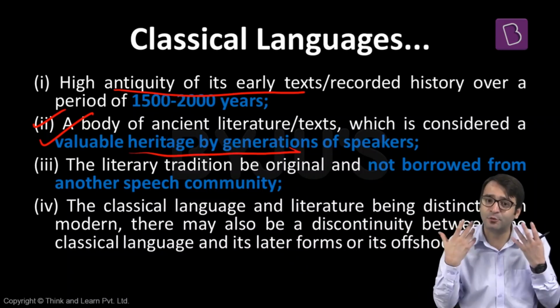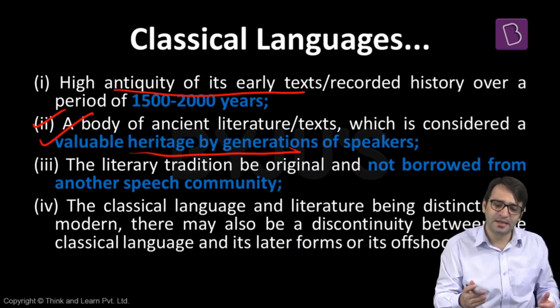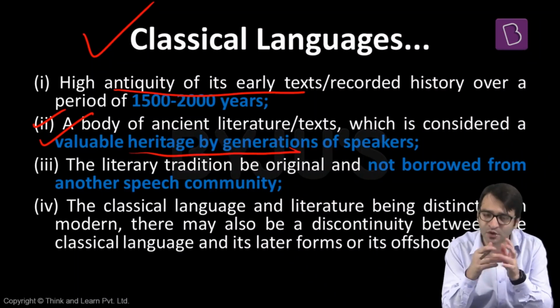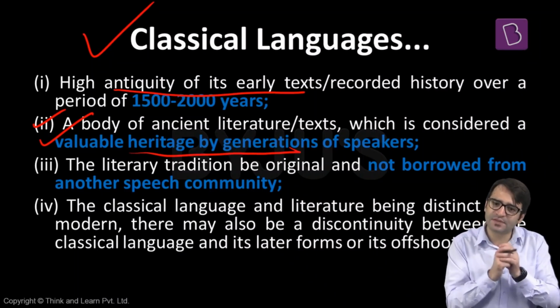It has been considered as valuable heritage by the generations of speakers. If all these conditions are met, then we can designate this language as a classical language. These are the requirements for a language to be designated as a classical language. And as of now, we have 6 classical languages in this country.